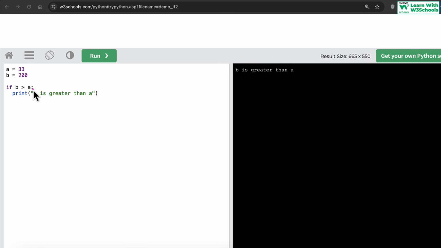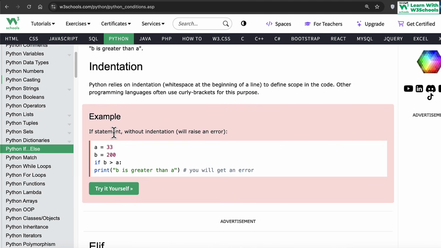Do remember indentation. The if condition ends with a colon. The colon indicates that this is still a continuation: there are more lines of code after this, and those lines of code have to be indented. If you don't use indentation, you get an error. There can be multiple lines here or a single line, depending on how you want to write the conditions. Indentation is absolutely important in if-else statements. That's what W3Schools also emphasizes on indentation.